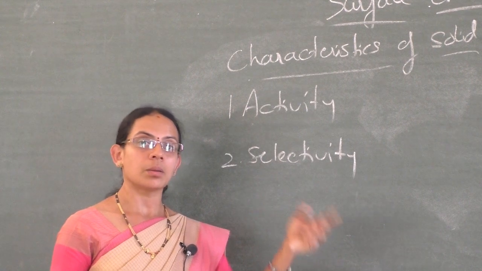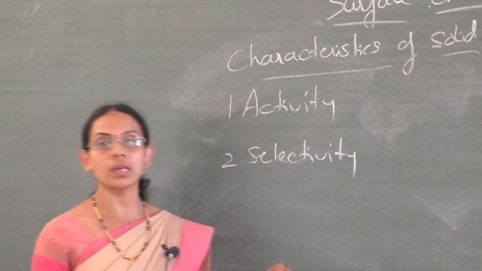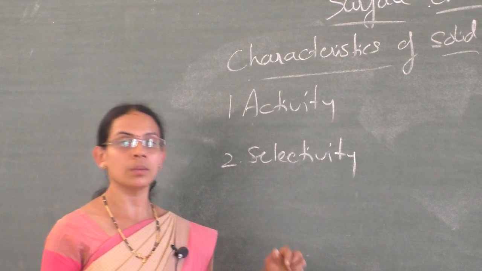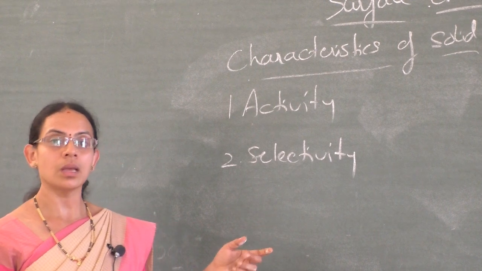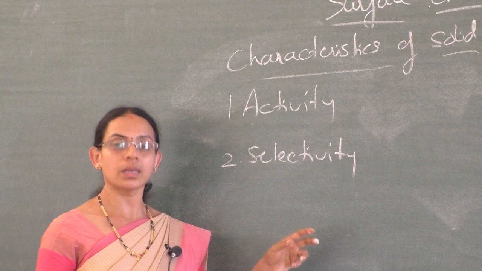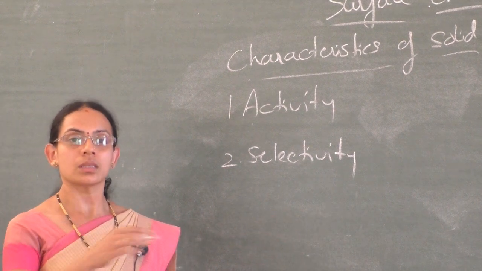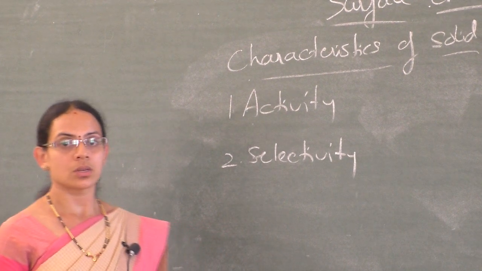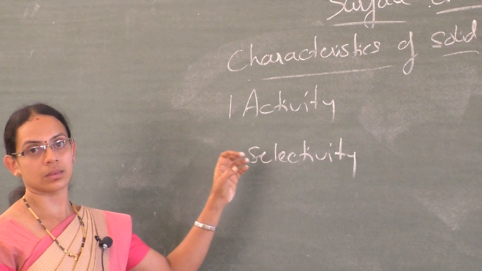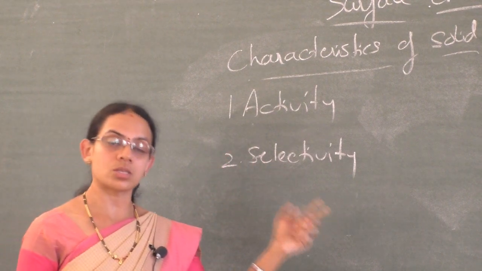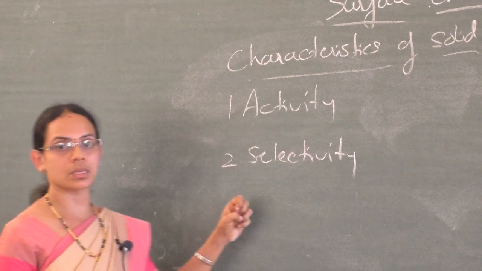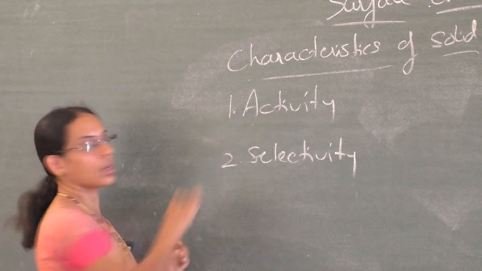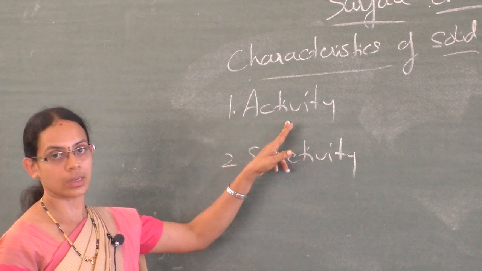The adsorbate must not get adsorbed too strongly or too weakly on the surface of the adsorbent. If it becomes too weak, the chemical bond formation may not be possible. If it becomes too strong, the reactant molecule becomes immobilized. That means the catalytic surface may not be available for the next reacting species. So it should be of reasonable strength. The chemical bond formed between adsorbate and adsorbent is of reasonable strength. It should not be too strong or too weak. So the strength of chemical bond determines the activity of the solid catalyst.